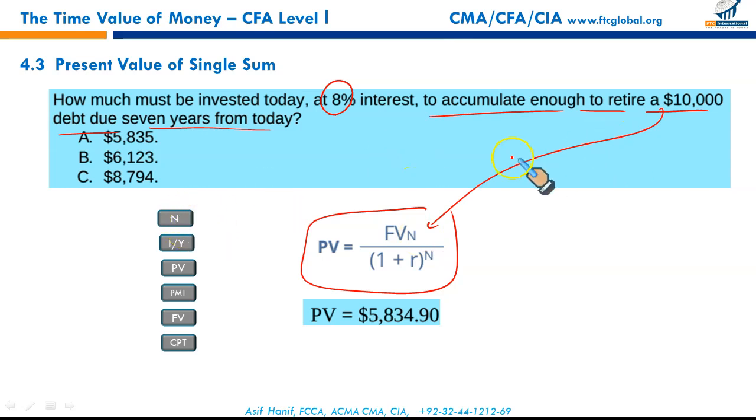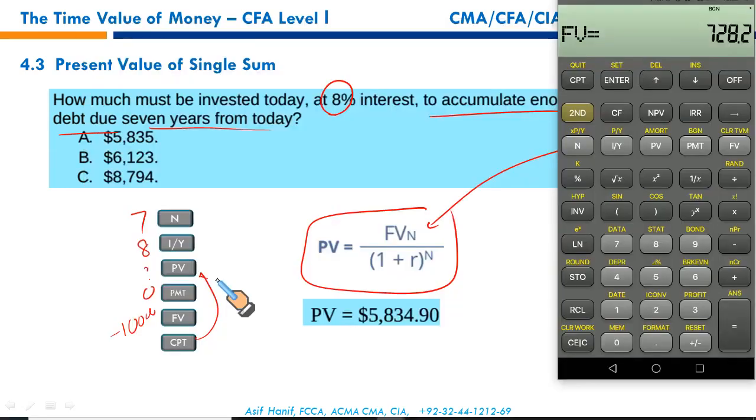Here you will take 7 years from today. So it's not a yearly payment basically, 7 years from today. So N is 7, interest rate is 8%, present value is to be calculated, how much must be invested today so as to receive $10,000 7 years from now. So, payment is 0 and future value is $10,000. So this future $10,000 is to be settled. How much should be invested now in order to enable us to pay off this $10,000 debt 7 years from now? So you'll just plug in the numbers in your calculator and you will get your result.